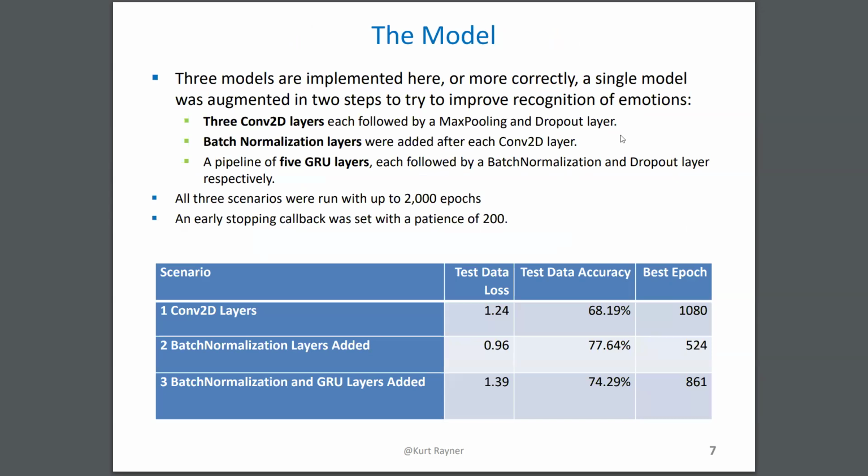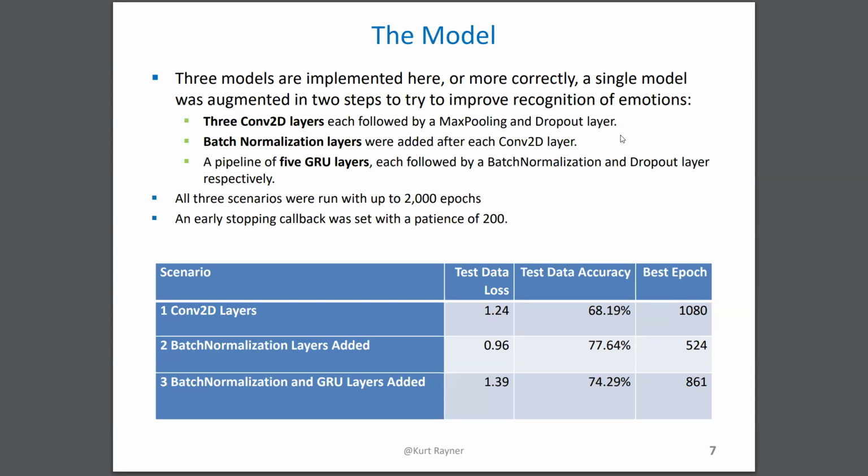There are 3 models used: a base model with 3 Conv2D layers. Then the second model adds batch normalization. The third model adds GRU to that. The models were trained for 2000 epochs with a patience of 200, which meant that the best epoch, in the best case, was around 500.